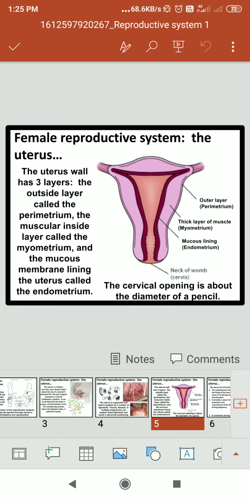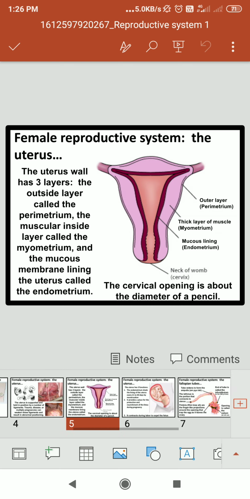Then you can see the female reproductive system, the uterus. The wall has 3 layers. The outside layer is called the perimetrium, the muscular inside layer is called the myometrium, and the mucous membrane lining the uterus is called the endometrium.